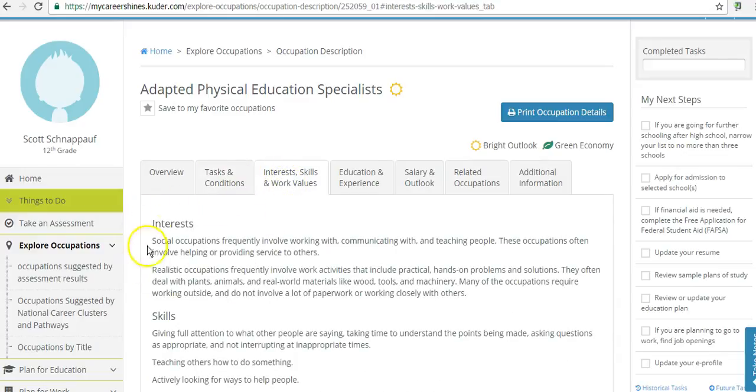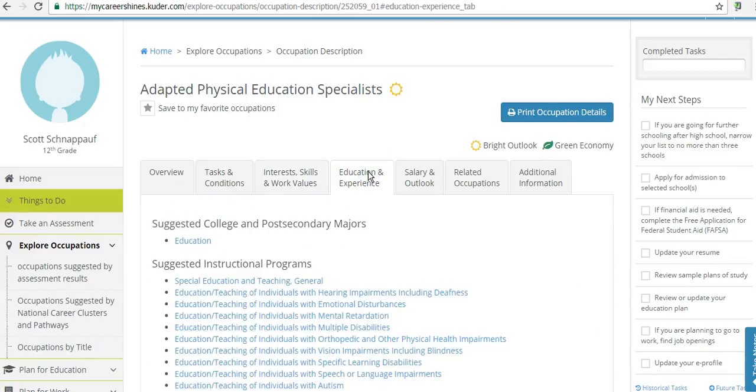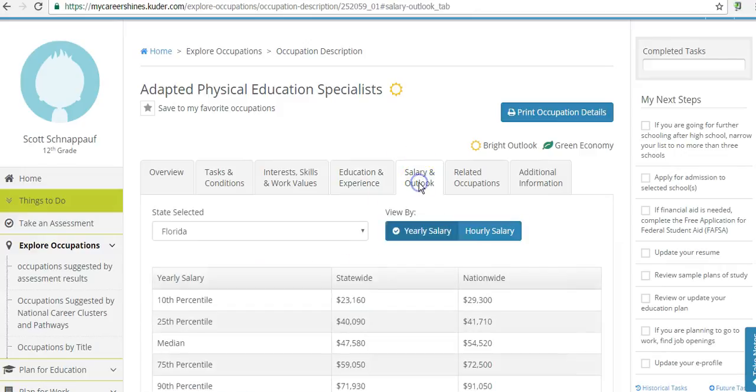We're going to talk later on, when I come visit your classes, more about these interest areas. What kind of education and experience do I need to have? Here are suggested instructional programs, or what some of us might call a major. What kind of salary and outlook could I expect from this different career? This is a really great tab.